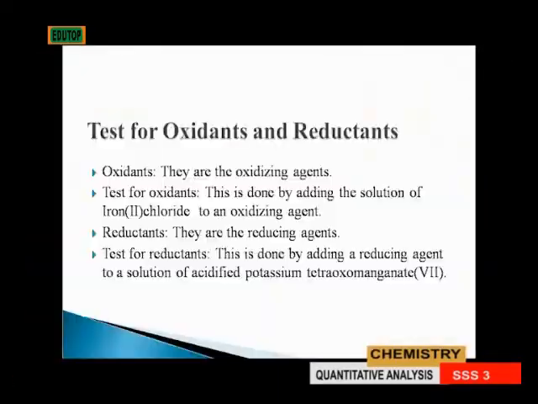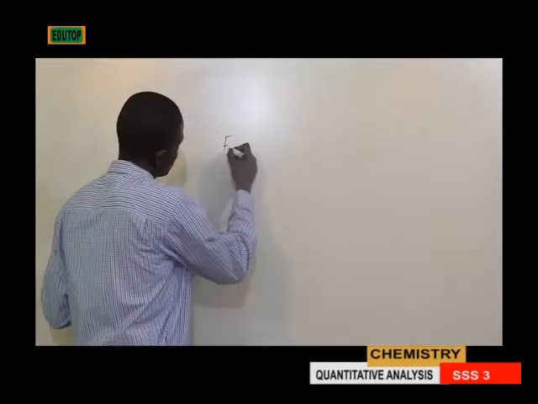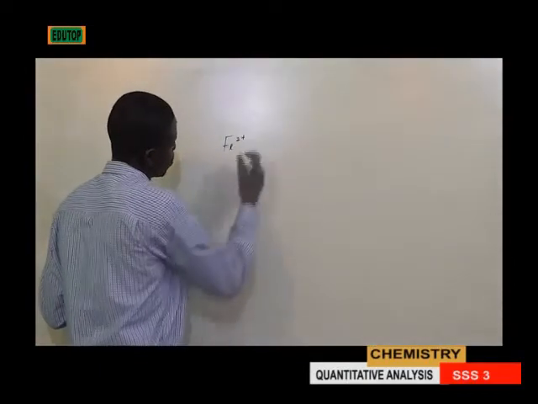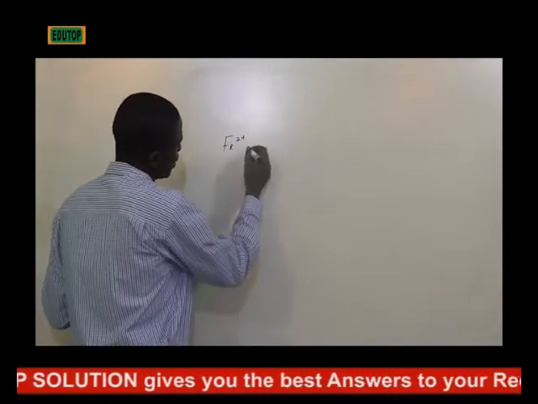Test for oxidants and reductants. In the case of oxidants, they are the oxidizing agents, and a simple test for oxidants is done by addition of a solution of iron 2 chloride to an oxidizing agent.